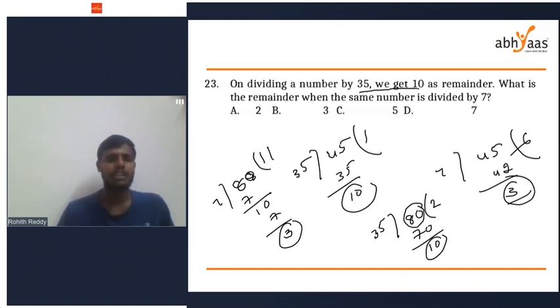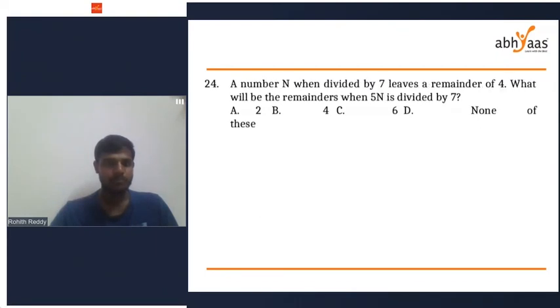Whatever number you take, if you divide it by 35, you get a remainder of 10, and if you divide it by 7, the remainder should be 3. So it's better to assume a number in this type of question. Is this clear? Okay. If it is clear, I hope 24th is the same model.